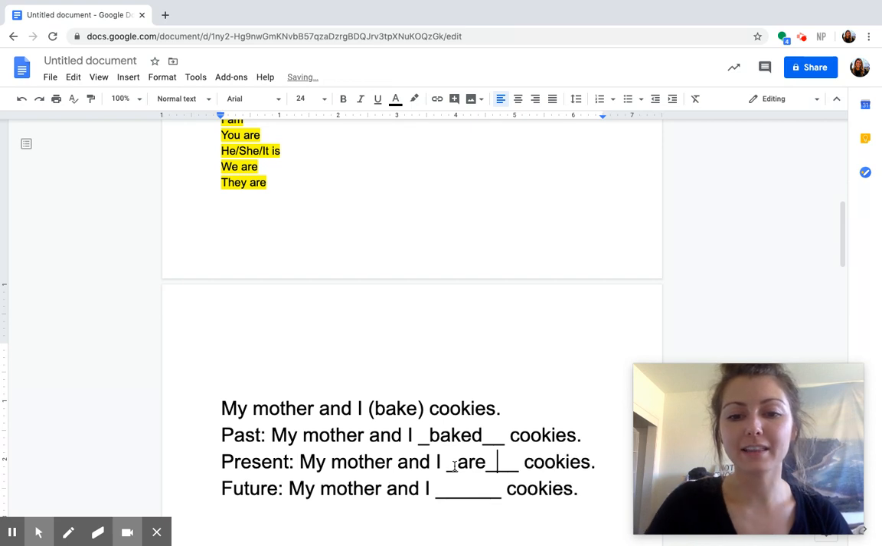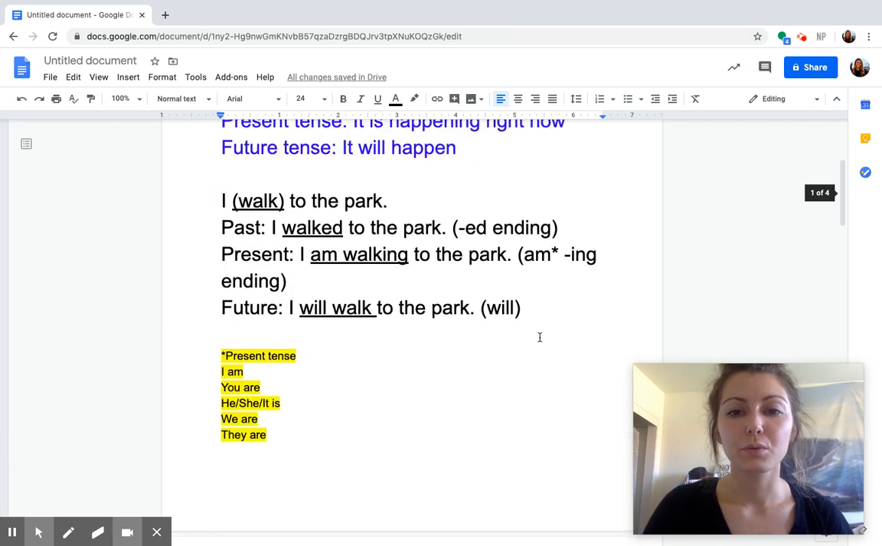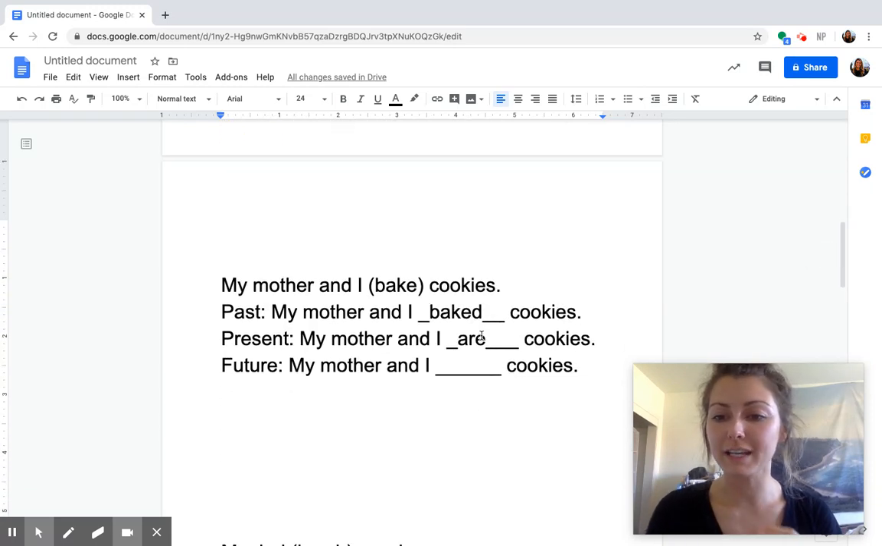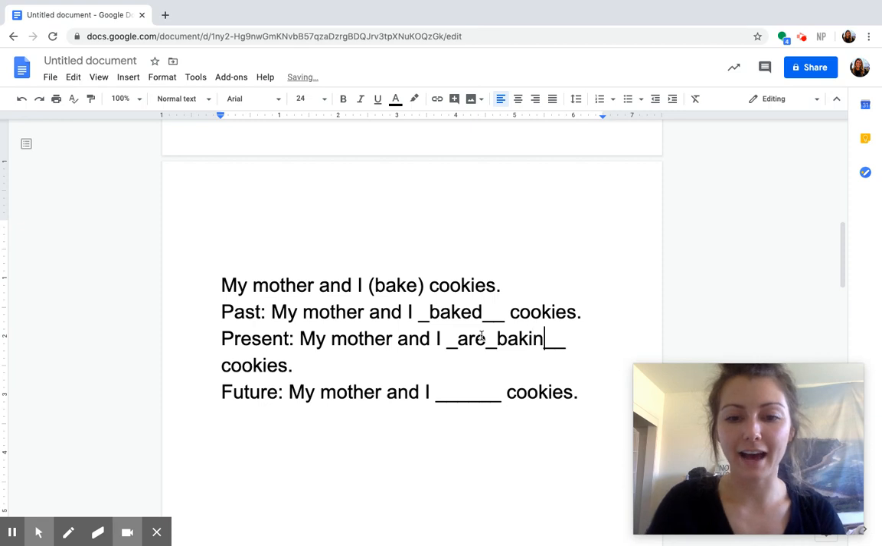Now the second thing that we needed to do was add that ing ending. So we're going to take bake, remove the E and add the ing ending. My mother and I are baking cookies. A little tricky, I know, but you're going to get the hang of it.